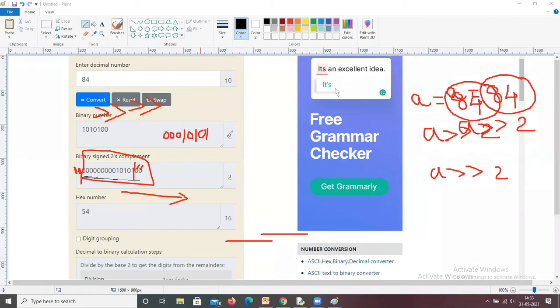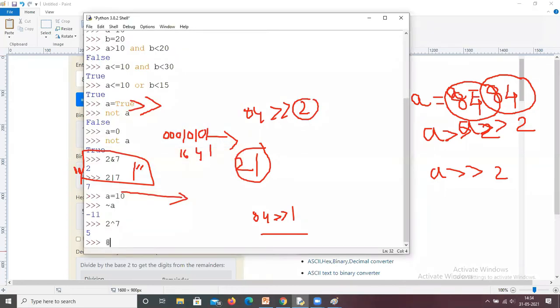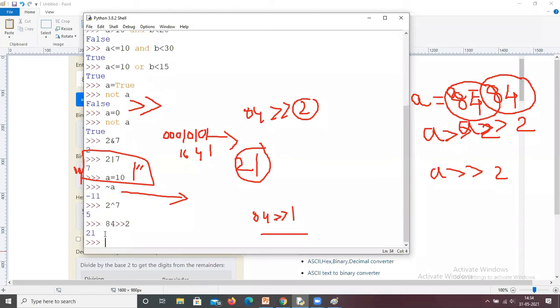Now what is the equivalent number for this binary number? This is 1, this is 4, 8, 16. That means 21 is the answer for 84 shifted 2 bits. So 2 indicates how many bits you want to shift. For example, if I use 84 right shift 1, then only 1 bit will be shifted. Here I am giving 2 bits, so the result is 21. We check that: 84 right shift 2 bits, 21.